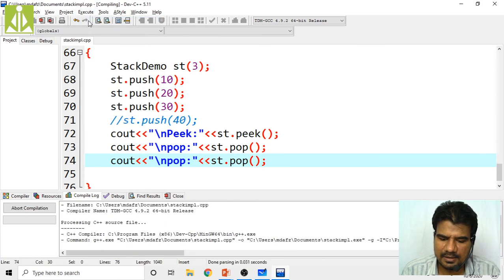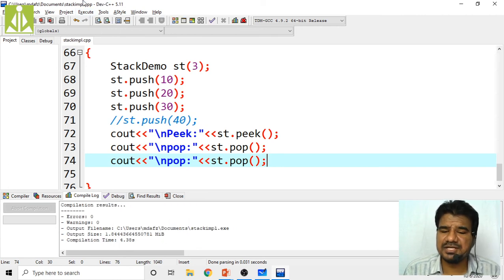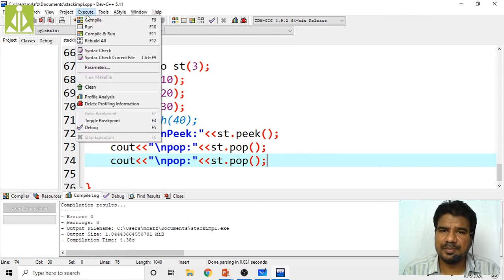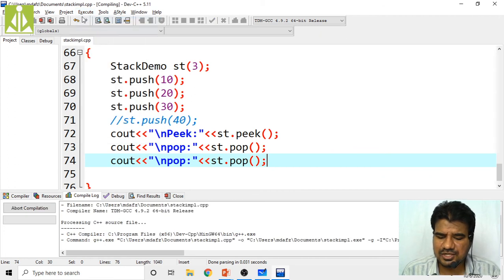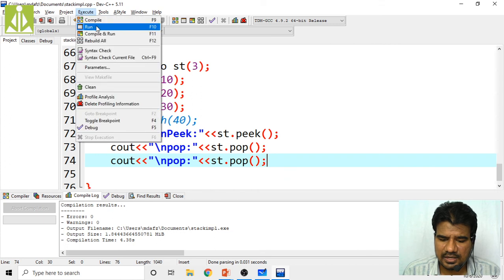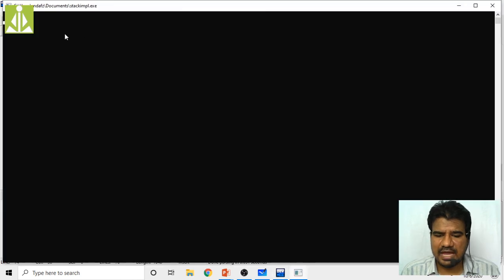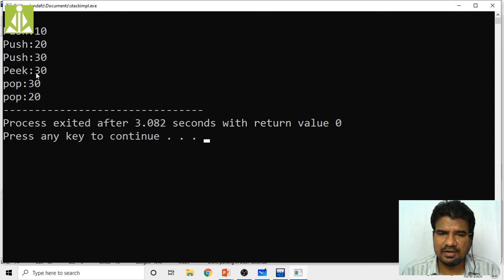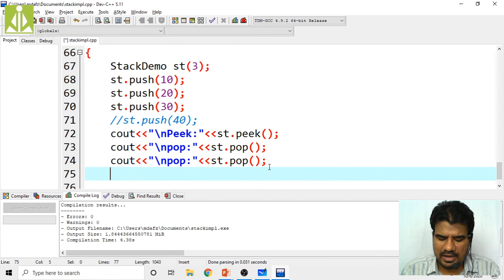Now compile. Compilation successful. Concept is very simple, implementation is very tough. Simply we are incrementing the top, inserting the element, decrementing the top, popping the element. That's it. Okay, the rest of the operations are also very simple to understand, but when it comes to implementation, it is very difficult. Okay, compilation successful and execution. If you see, insertion we have done for all the elements 10, 20, 30, and peeking. When you are performing the peek operation, 30 you are getting, and the pop operation, first you popped 30 and 20, then you pop one more value. Okay, one more time I'm calling the pop operation.